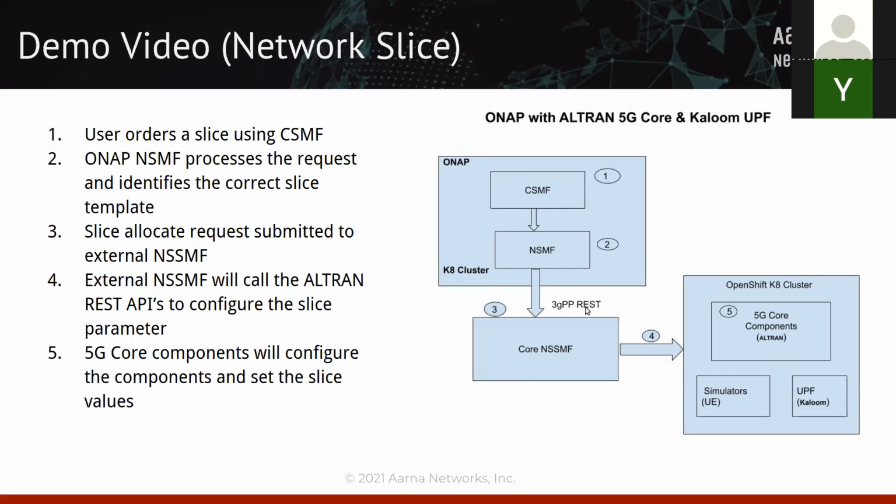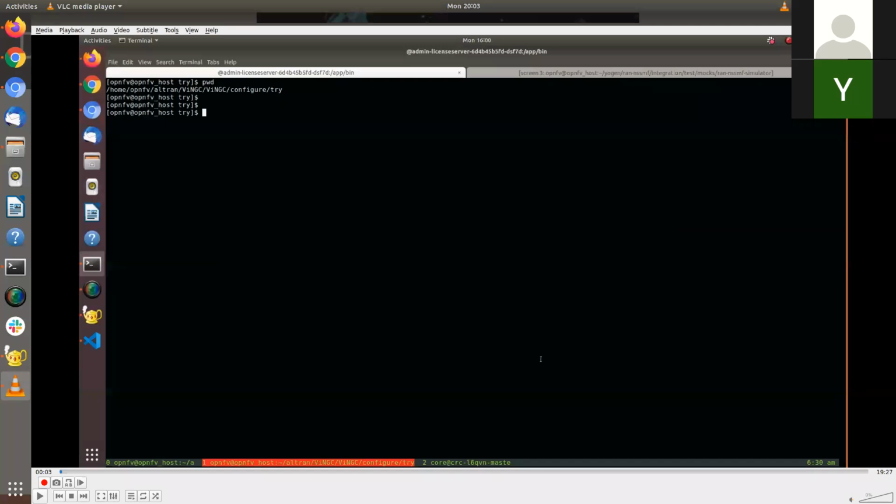Now you know this interface, the four interface APIs we showed you. That's the interface, and from here we're going to do a RESTconf or a NETCONF call to the 5G core component. In our case, it is a Capgemini 5G core, which is Altran, and the UPF, which is our NETCONF PNF. These are running in an OpenShift CRC cluster. So let me take you to the demo.